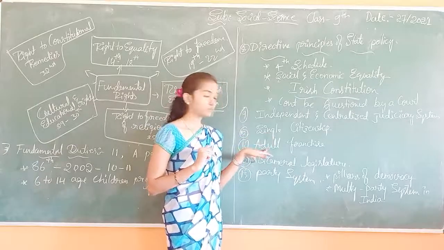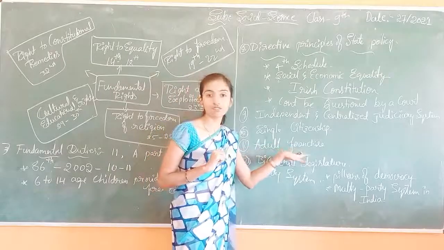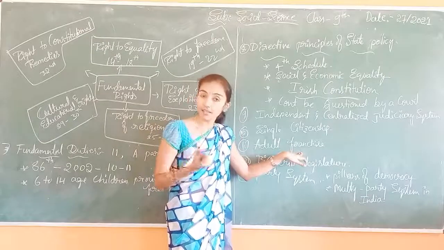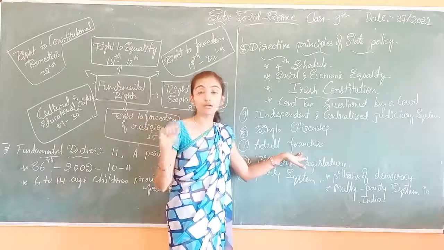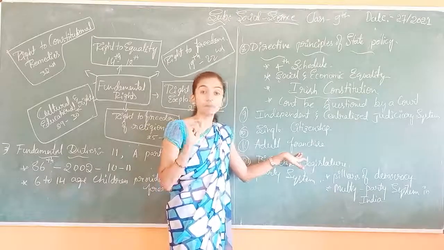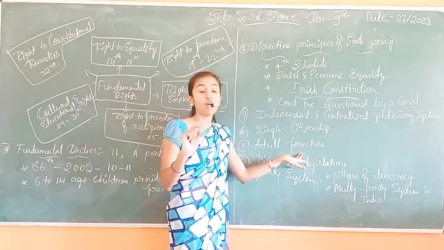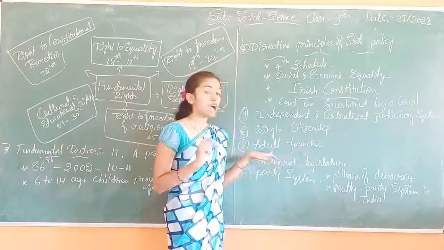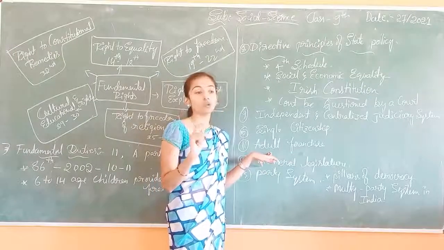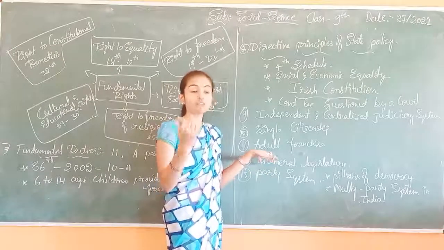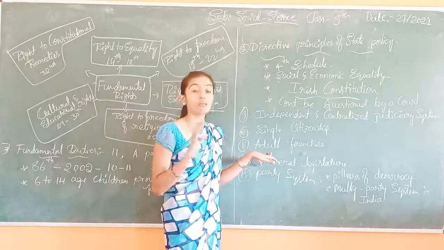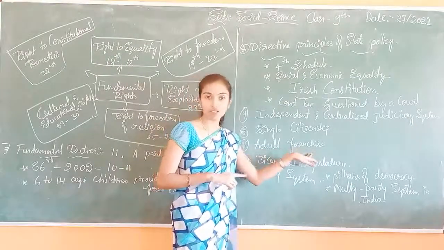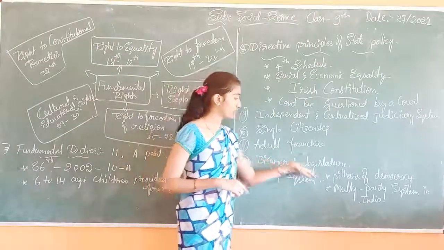The next one is adult franchise. Adult franchise means voting for adults. It means after 18 years, each and every boy and girl who has lived in India, that adult has the capability to vote in an election. We have included that in our constitution. That's called adult franchise. Got that? The next one, bicameral legislature.